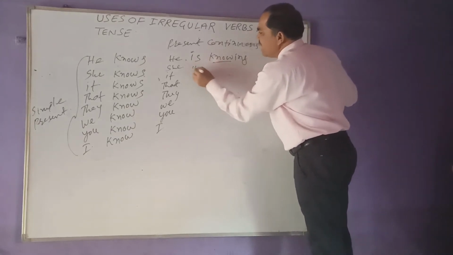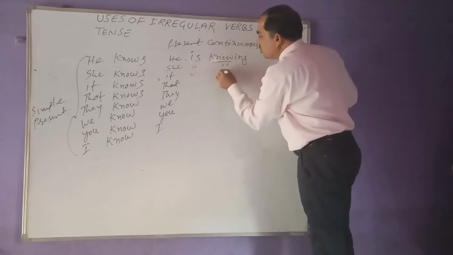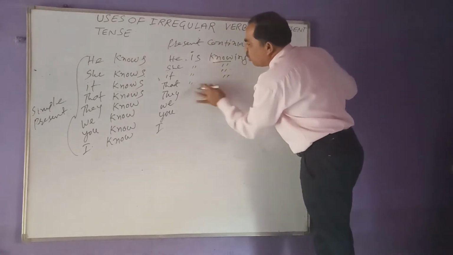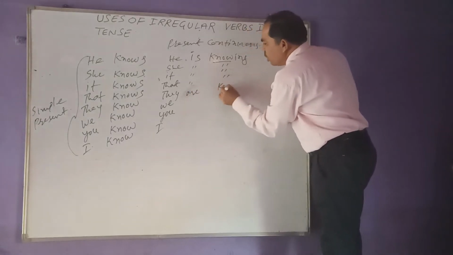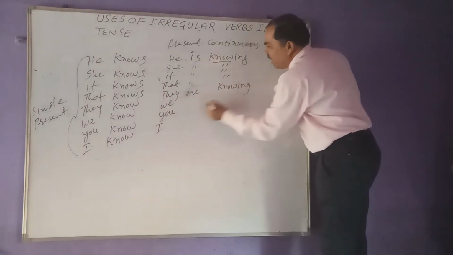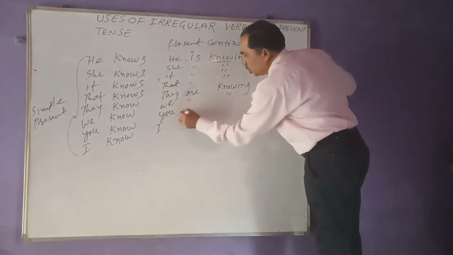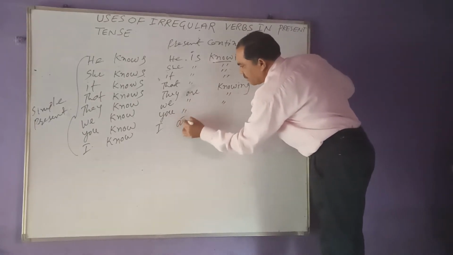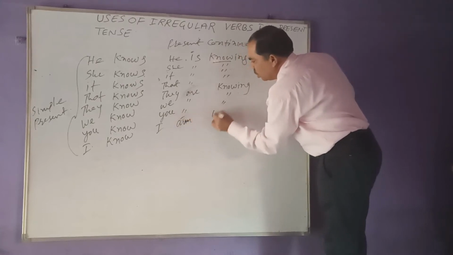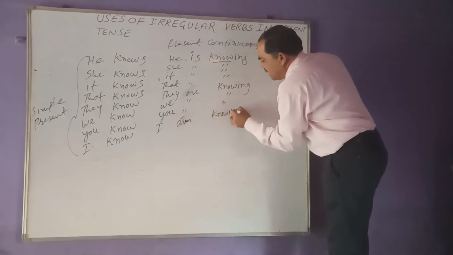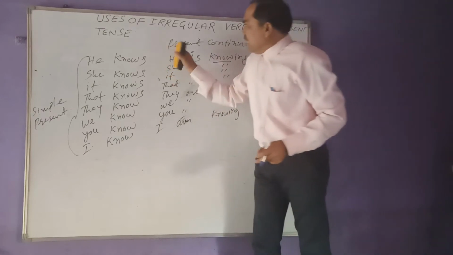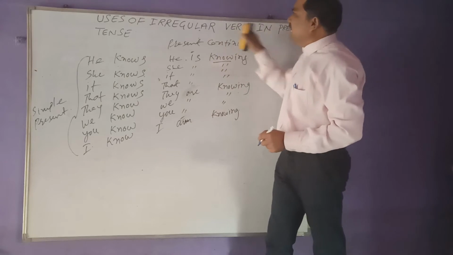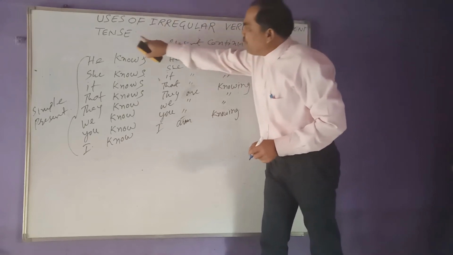In the same way, she is knowing, it is knowing, that is knowing, they are knowing, we are knowing, you are knowing, I am knowing. So these are the examples of present continuous using irregular verbs in present tense.